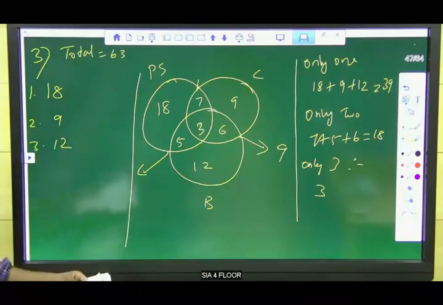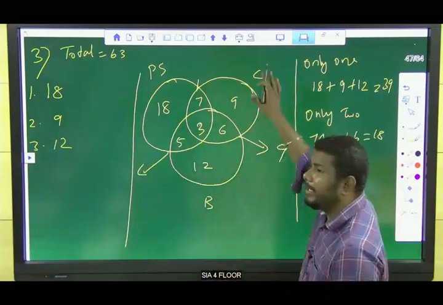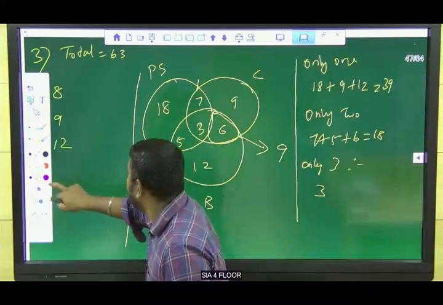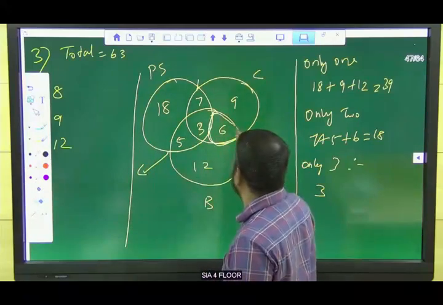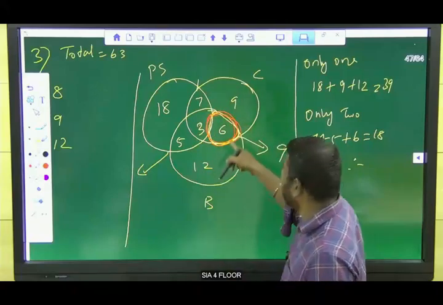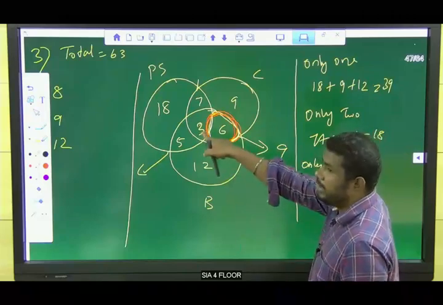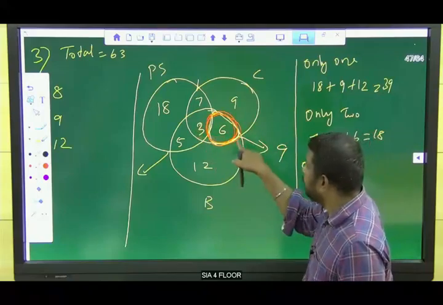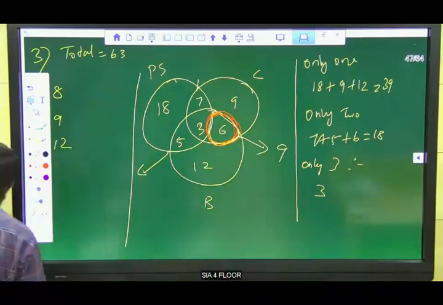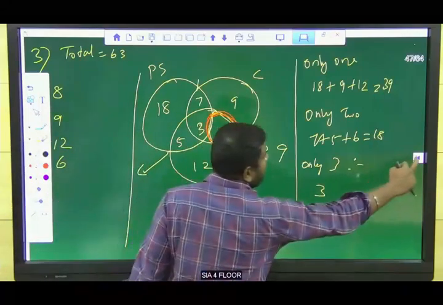Okay, right. How many students study only chemistry and botany? Guys, listen here. They're asking for only chemistry and botany. So only means this part only. This part is only chemistry and botany. Clear? This whole diagram consists of political science, and this is only chemistry and botany. So how many students studying chemistry and botany? 6 students, right? So 6 is the answer.